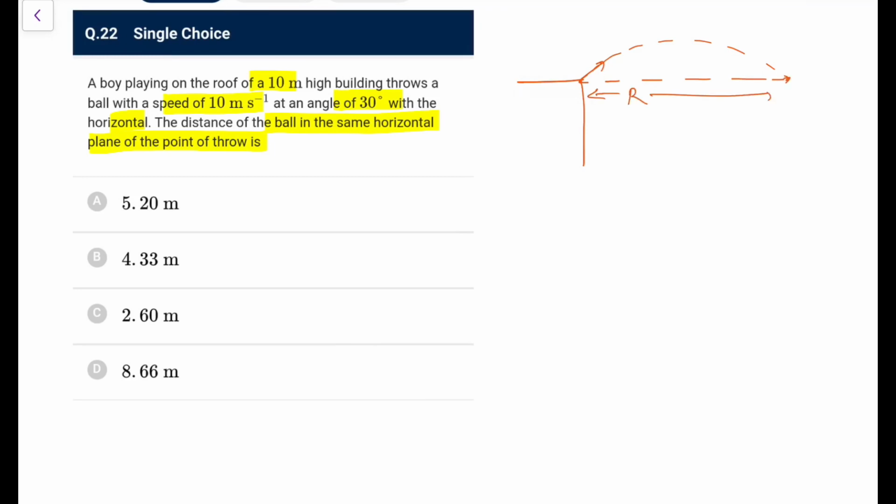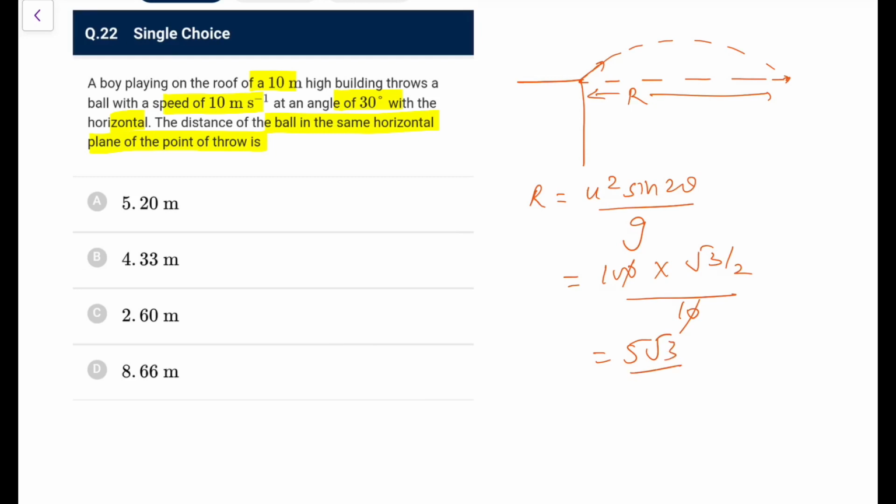So treat this as ground level and apply the formula of the range, which you all know is u square sine 2 theta by g. So just apply. This is 10 into 10, 100, sine 60 is root 3 by 2, upon g is 10, so it is 5 root 3. That is 5 into 1.732, it would be 8.66 meter.